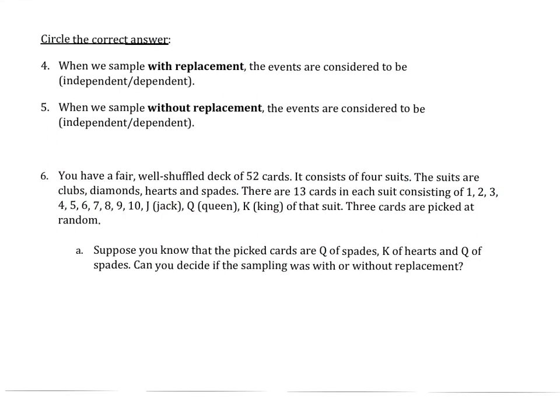Alright, for number 4 and 5, we're going to look at the concept of independence in terms of sampling. So it depends on how we sample. We're going to say our sample is independent or dependent. So we'll look at number 5 first. When we sample without replacement, it means once you're selected, you will not be selected anymore.